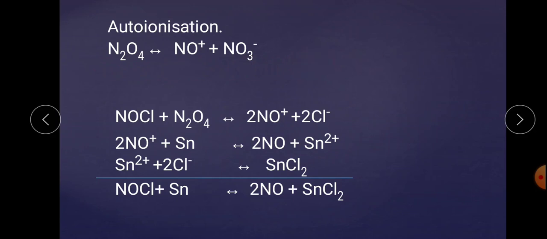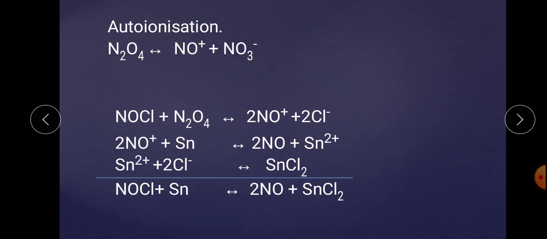But it has been proved that on the basis of ion-dipole interaction, the positive and negative species are stabilized. Hence, it has been proved from the increase in electrical conductance on addition of a donor or polar solvent into N2O4 that this reaction occurs. So autoionization occurs, shown by the increase in electrical conductance through ion-dipole interaction between the polar solvent and the ions.